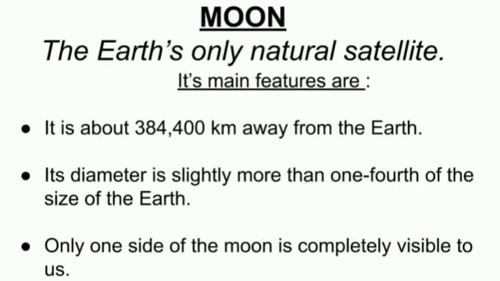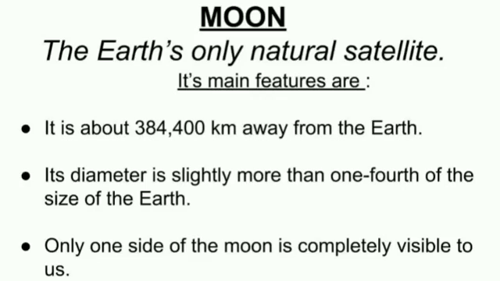Now, we study about the Moon, that is the Earth's only natural satellite. There are many artificial satellites, as I told earlier. Now we study about the natural satellite of the Earth, that is the Moon. Here I have written the main features. It is about 3,84,400 kilometers away from the Earth.